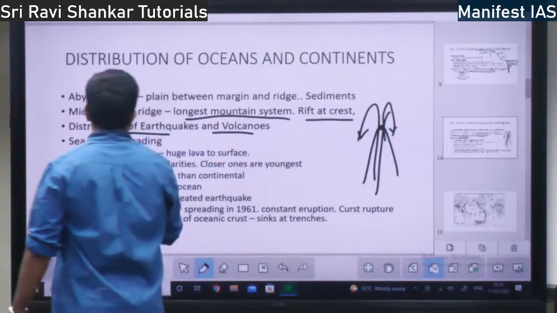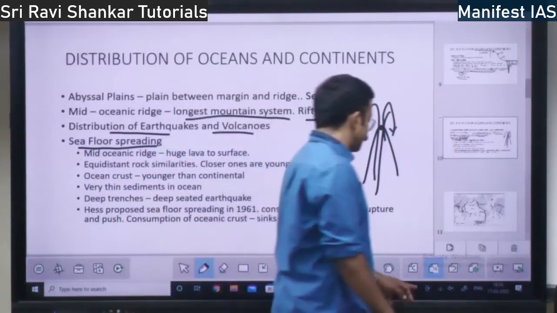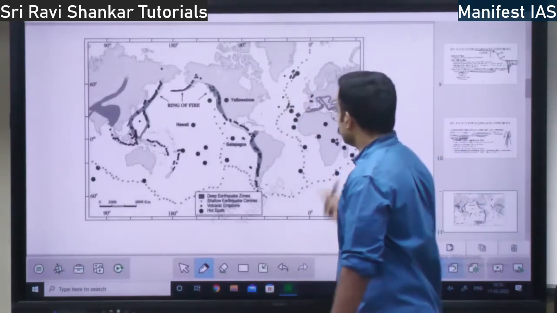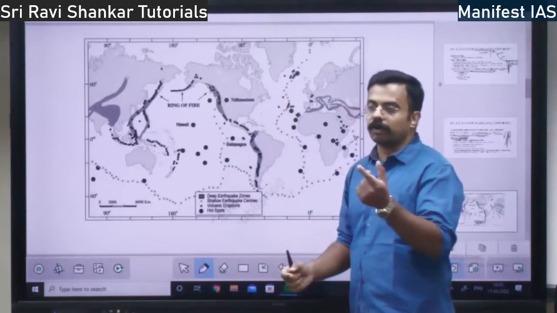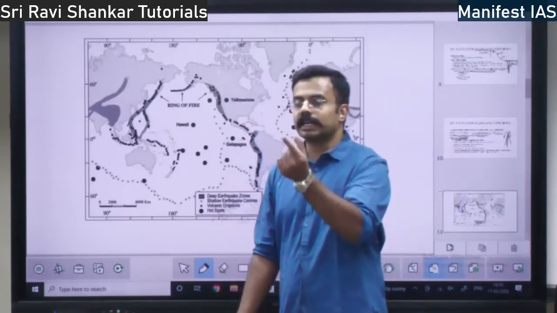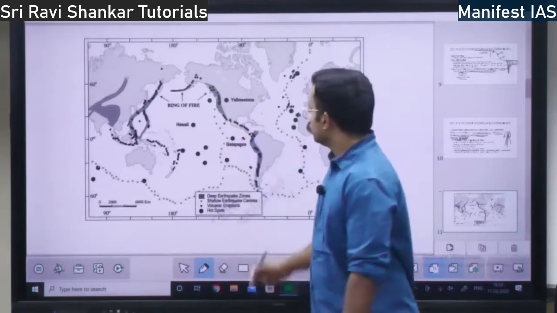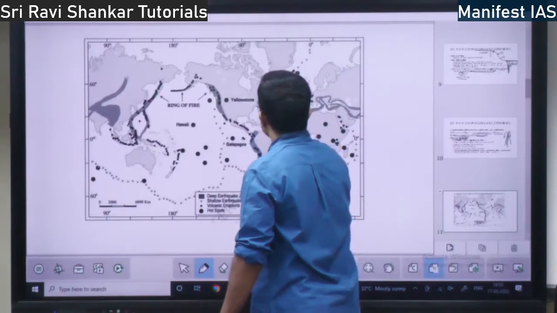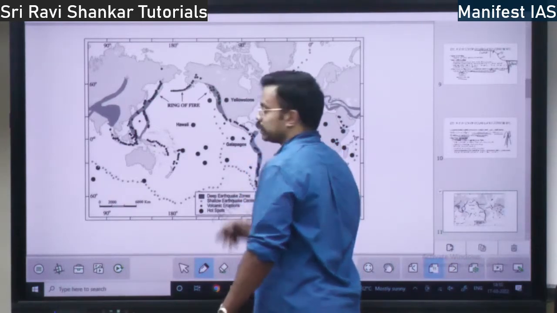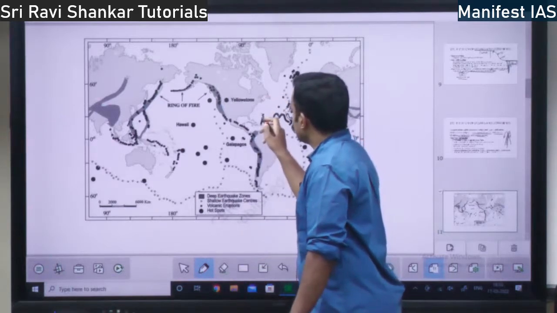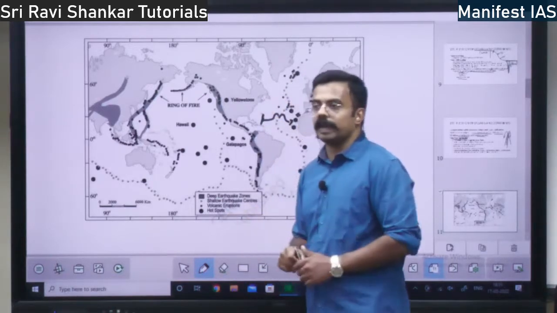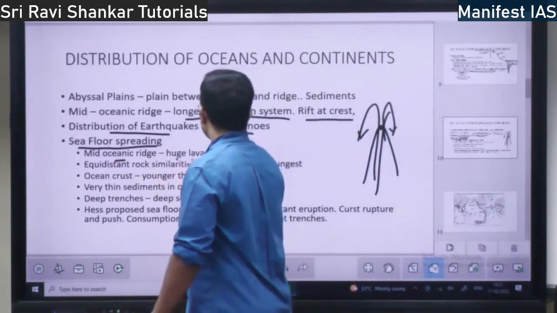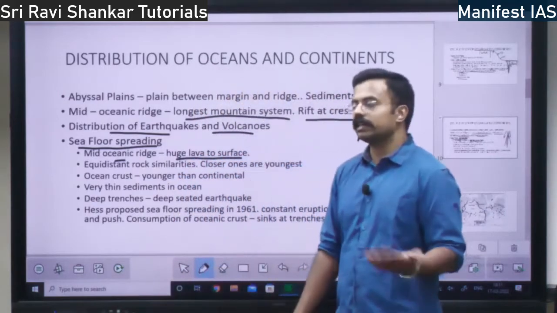Then you have seafloor spreading. So what is seafloor spreading? I will show you in this diagram only. Here there is the mid-Atlantic ridge. In this mid-Atlantic ridge, at the crest, there will be a series of volcanoes. At the crest of the volcanoes, lava will pour out. From the lava which pours out, what happens? The lava will spread in this direction and also in this direction. If you take the rock here and here, it will be of the same age. That is what seafloor spreading is. In the mid-oceanic ridge, huge lava will come to the surface, right? That is the first point.